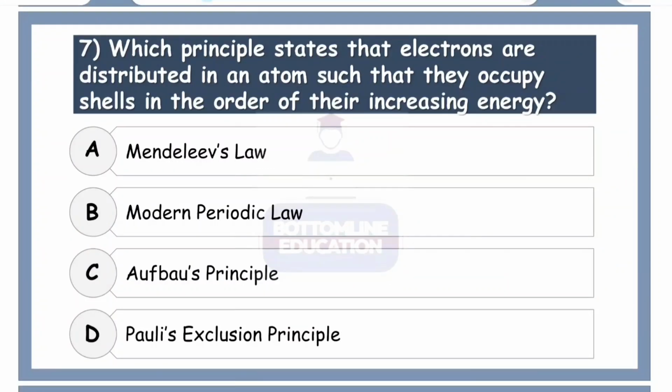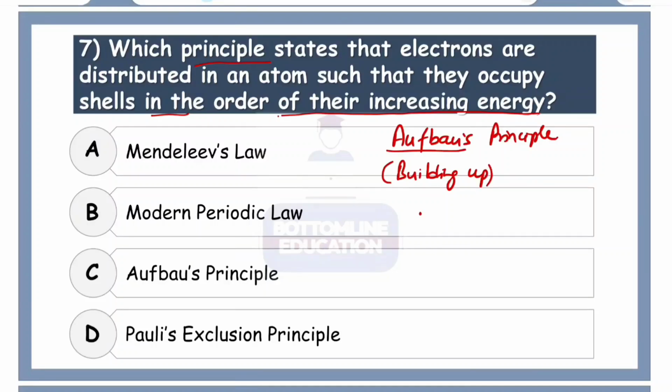Next, which principle states that electrons are distributed in atoms such that they occupy shells in the order of their increasing energy levels? Now obviously we have read that in grade 9, I suppose. So that is basically called Aufbau's principle. Aufbau is a German word and its meaning is actually building up or making up.